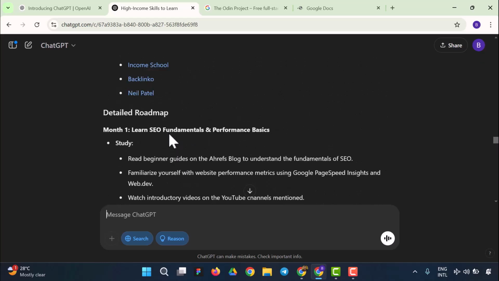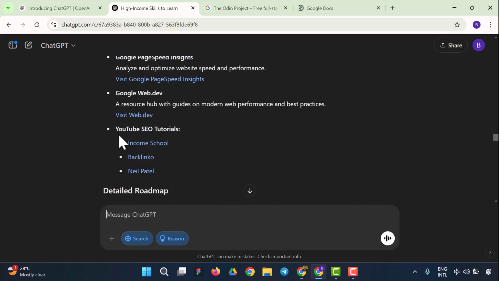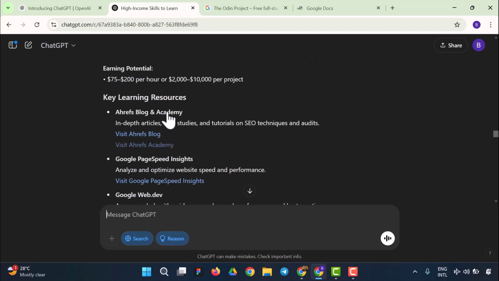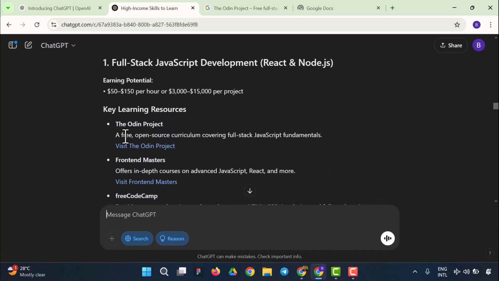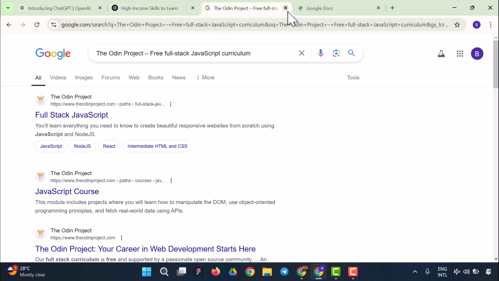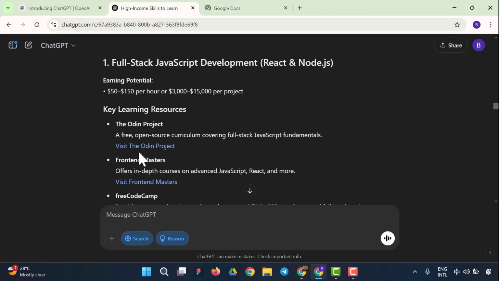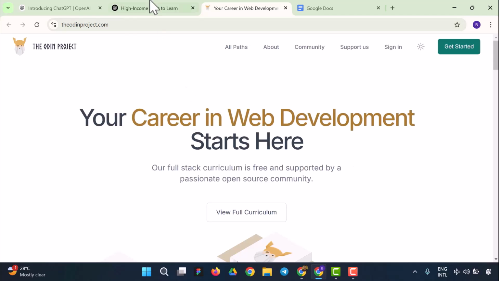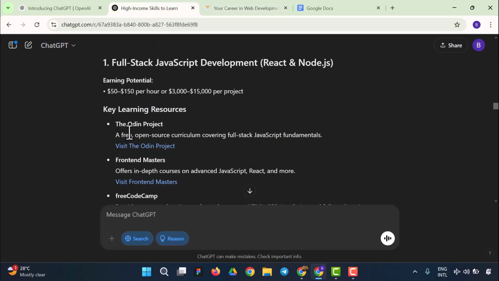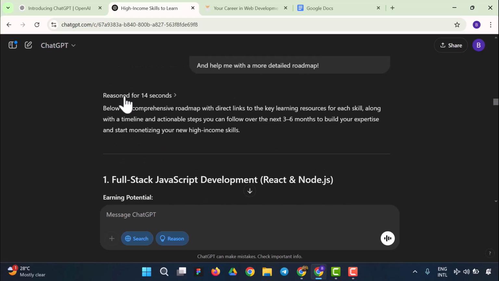So it gives us the different links to where we can access the information. For instance, this is the Odin project. I was trying to search it here. All I have to do now is to click on this. I'm going to click on visit the Odin project, and it opens it in another tab, and here is the Odin project. You can learn this for free with this. What it means is that all I have to do now is to copy this. As you could see from here, it says reasoned for 14 seconds.